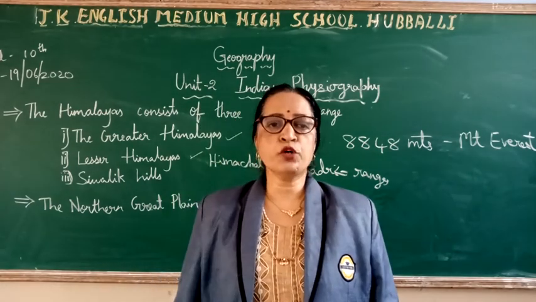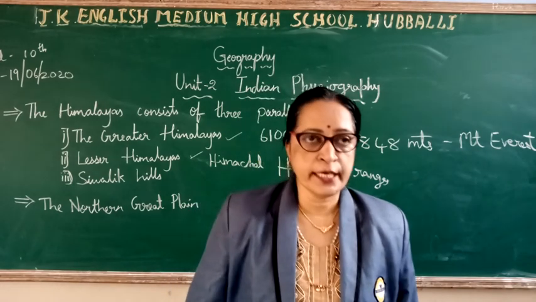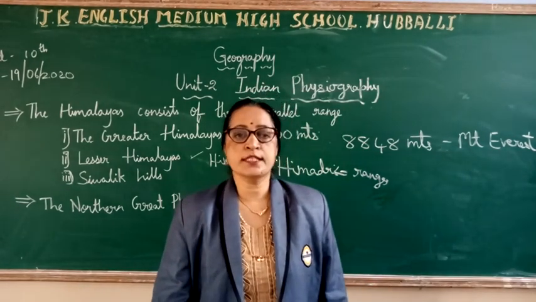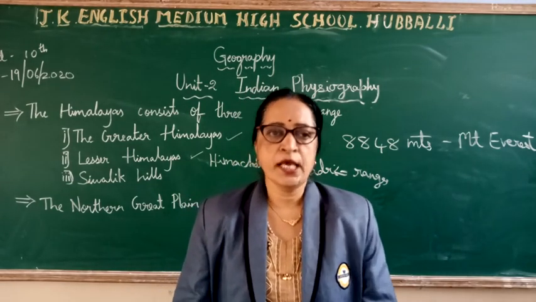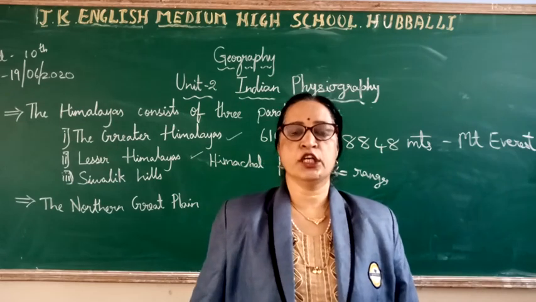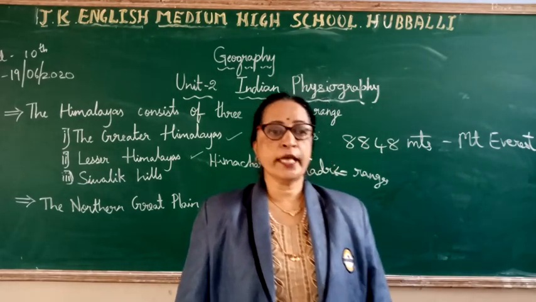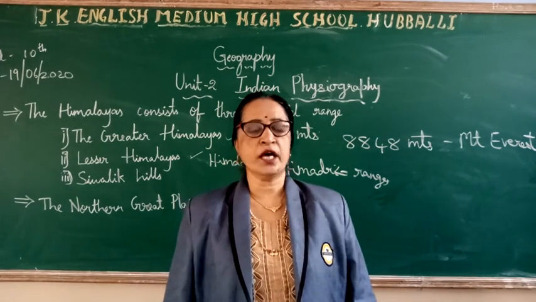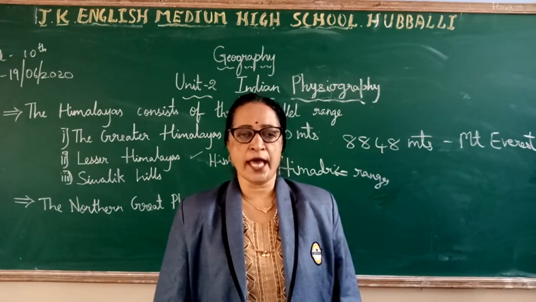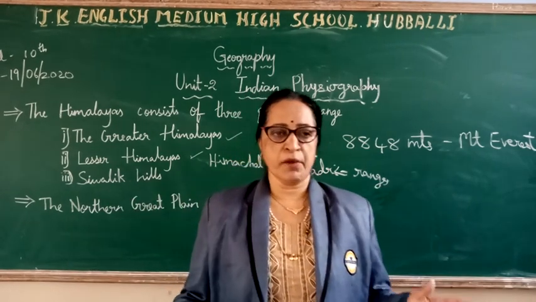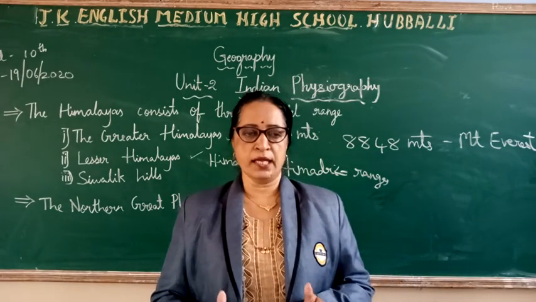They are the outermost ranges, also called the foothills, located to the south of the main Himalayas. Therefore, they are known as the Outer Himalayas. They are the lowest ranges of the Himalayas.